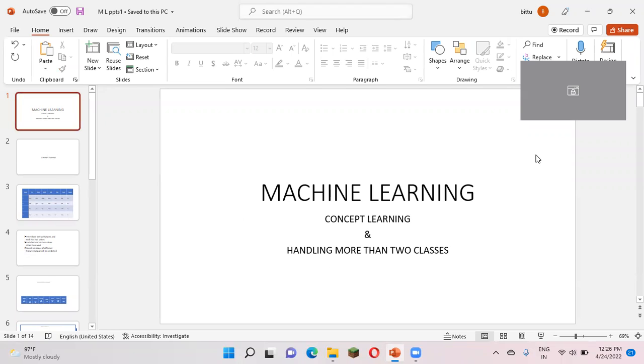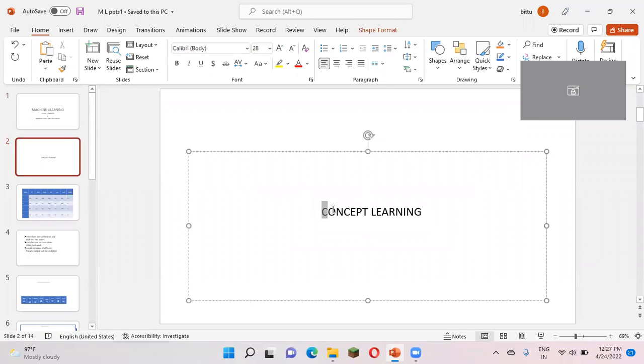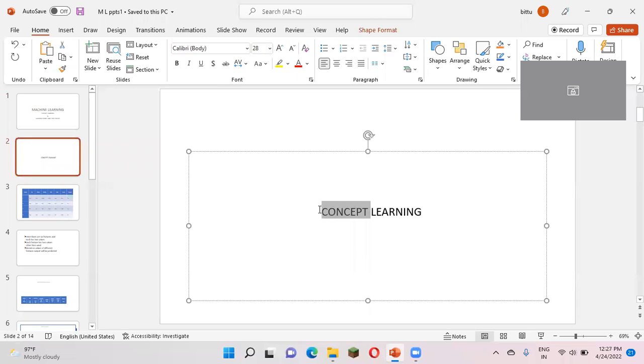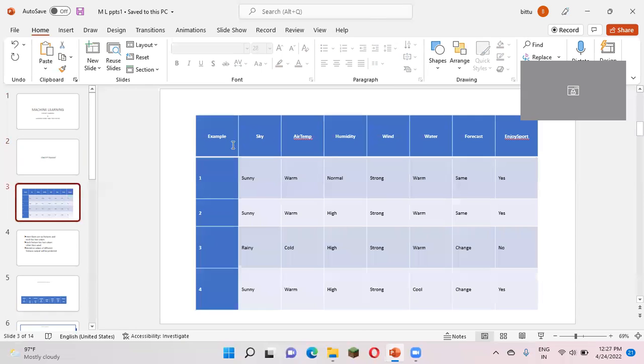Now today's topic: we are dealing with the subject machine learning, and the topics we are going to cover are concept learning and handling more than 2 classes in machine learning, right? First, let us know about the concept of concept learning. What is the meaning of concept? Nothing but a mathematical formula, based on which, on the given inputs, we predict the output. Okay, let's see this by example. This is the example for concept learning.